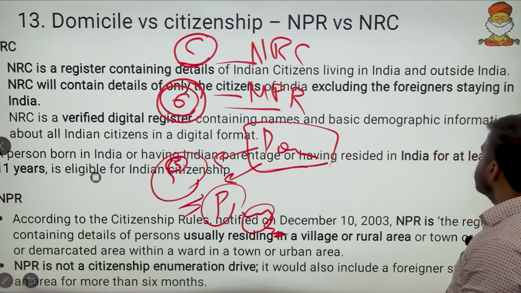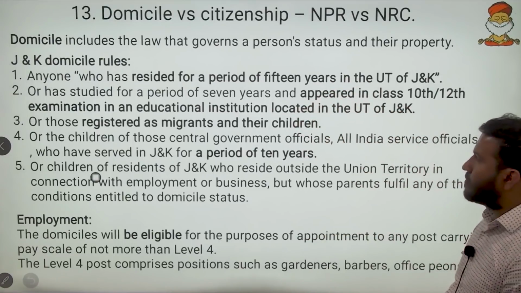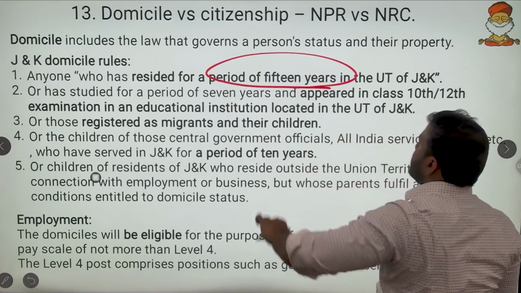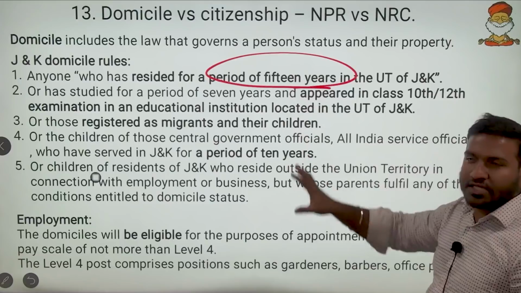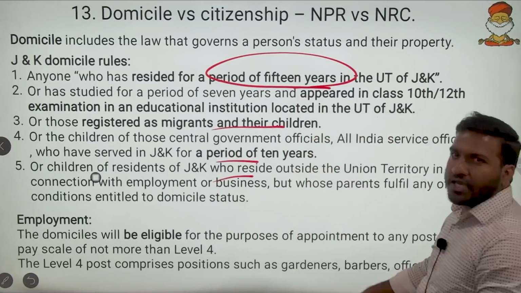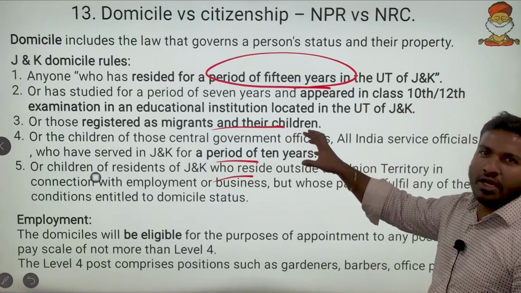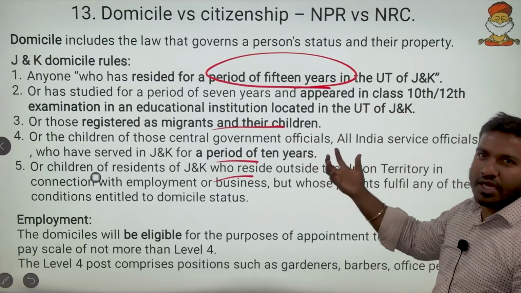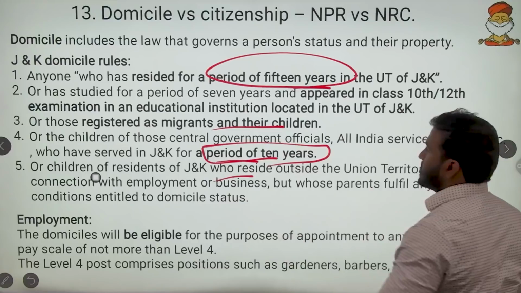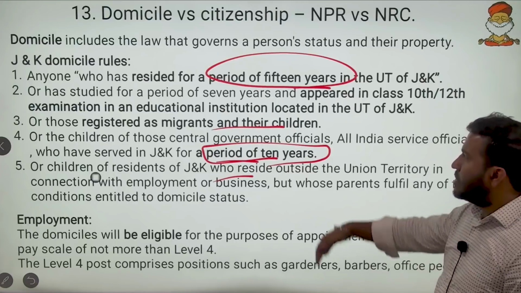Now we will discuss the J&K domicile rules. This also came about a year back, so it is worth discussing. Anyone who has resided for a period of 15 years qualifies, as this is the criterion given. There are several other criteria, like if you have passed 10th or 12th in any J&K school or college, or if you are a son of an All India Service officer or a Central PSU officer who has served there for a period of 10 years. Then you will become a domicile of that state. So there are several criteria.